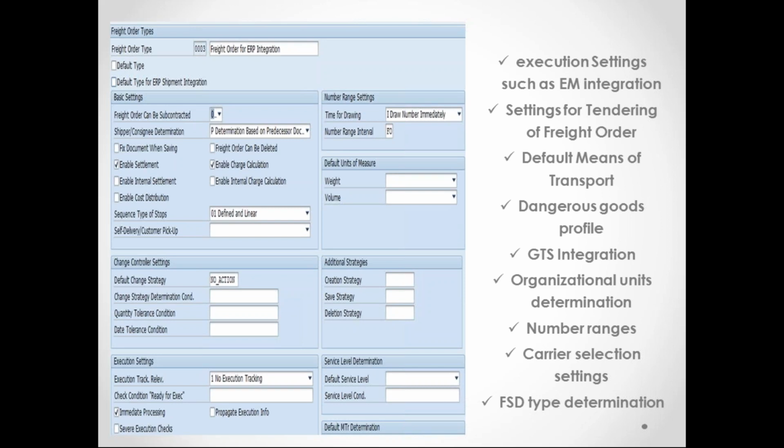It's a link from your LSP to the carrier, because the LSP is purchasing the services from the carrier. So in SAP terminology, when you are purchasing something, what is the organization unit responsible? Purchase organization. So the purchase organization should be assigned to the freight order, and the sales organization is normally assigned to the forwarding order.